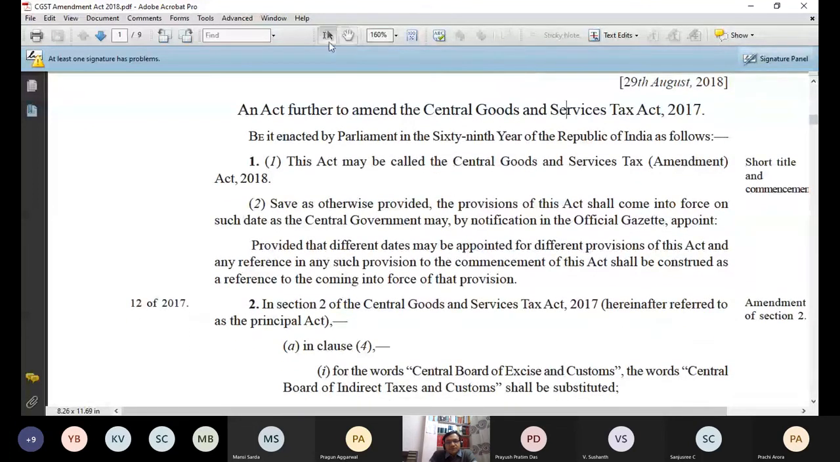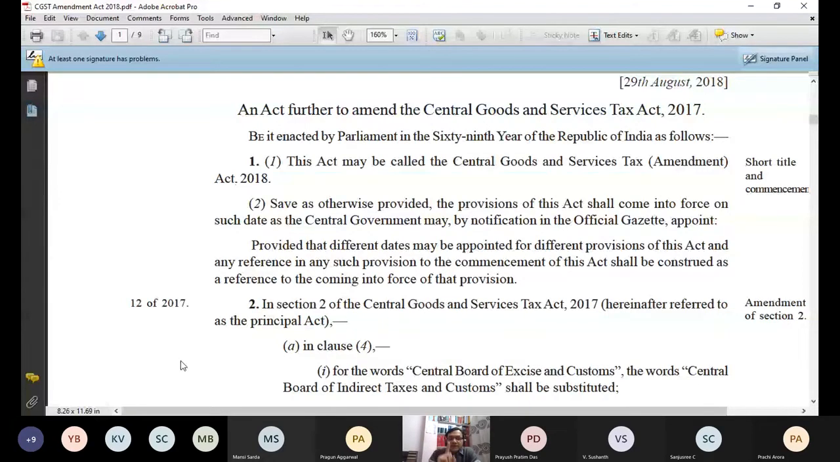As you can see, this act may be called the Central Goods and Services Tax Amendment Act. Now, section 2 of this act says what? How do you read it? It is section 2 of the CGST Amendment Act. What it says: in section 2 of the Central Goods and Services Tax Act. So section 2 of the Amendment Act is making some changes in section 2 of the original act.